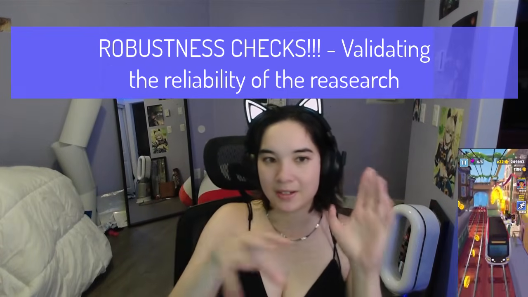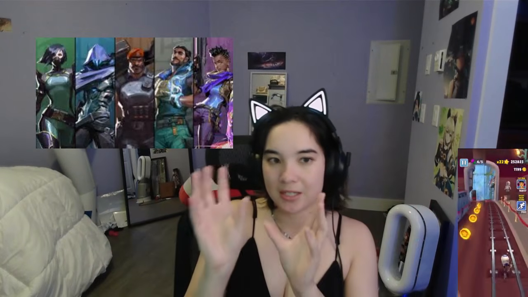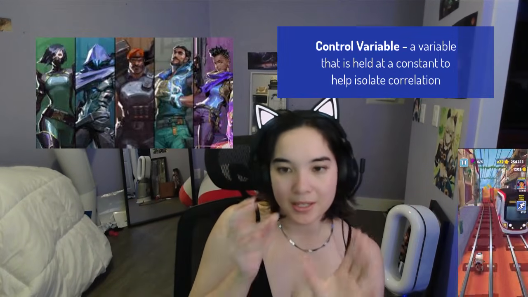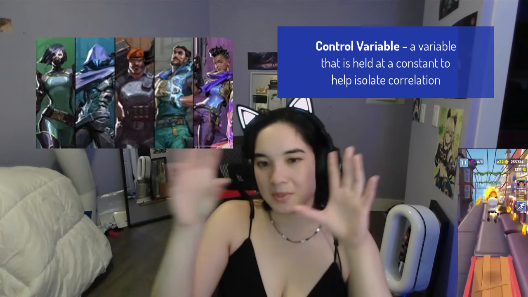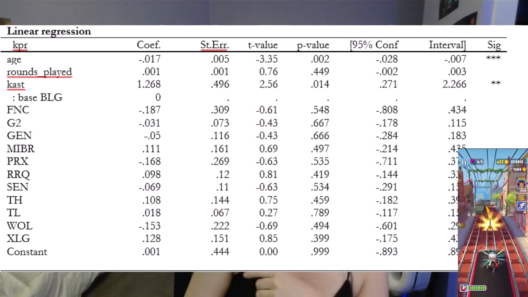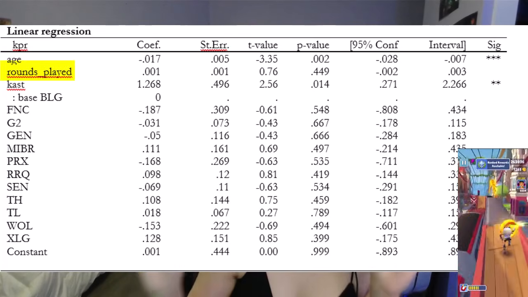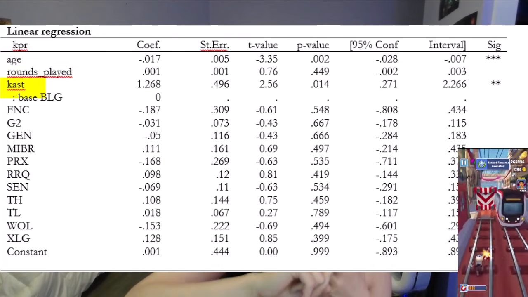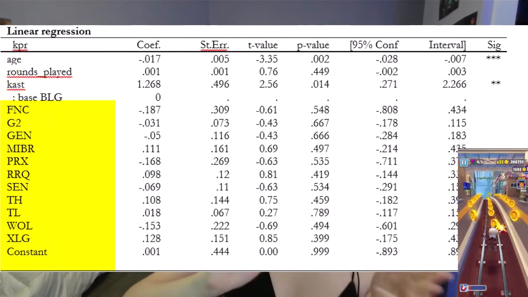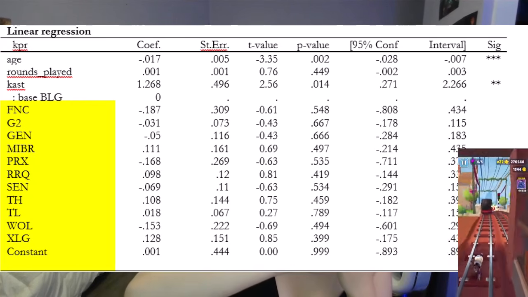So I'm running the regression again with additional control variables. These are additional variables we add into the model to see if the result changes a little bit, a lot. Here we go, we regress KPR, kills per round, on age, controlling for rounds played, kills, assists, survival, trades, and team ID, individual fixed effects.